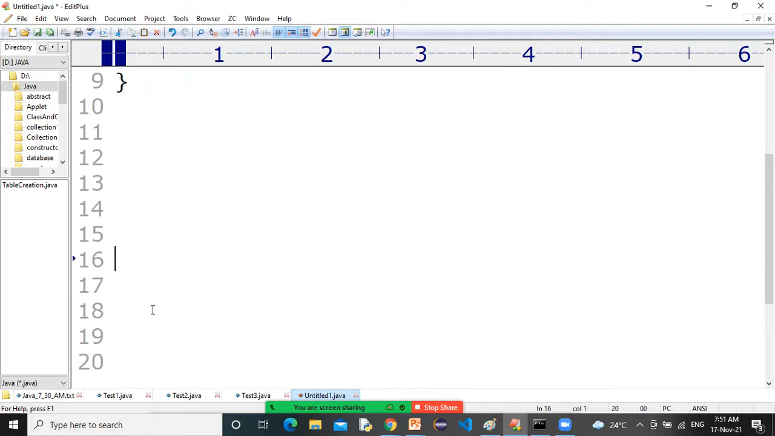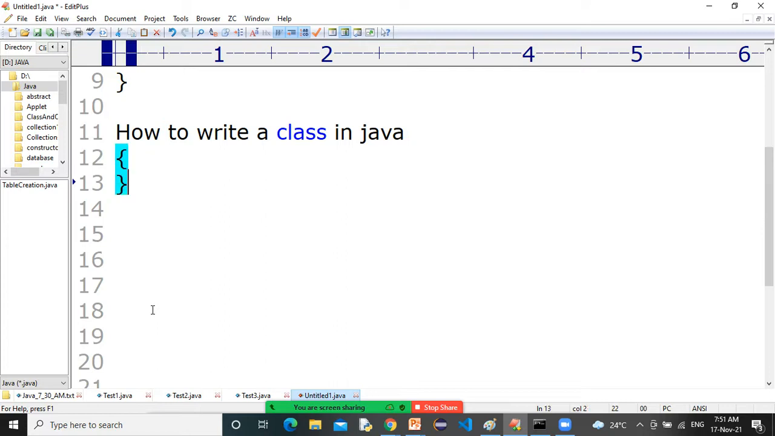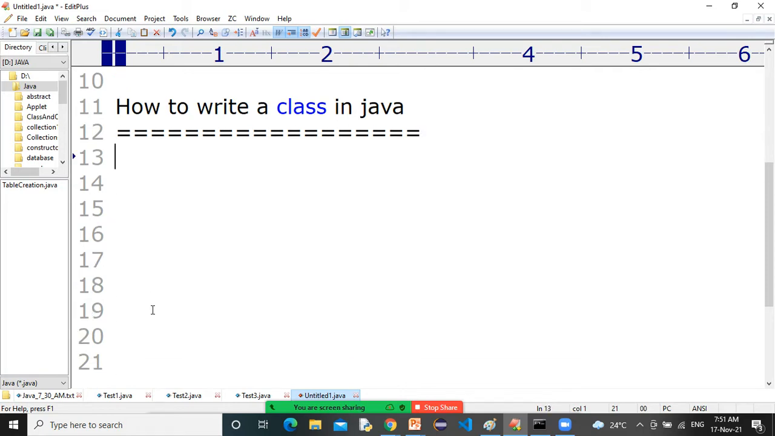Okay, let's see. One more time I'm explaining to you how to write a class in Java, the naming convention. How to write a class in Java? Very simple, sir. The first letter of each word is capital, sir. The first letter of each word must be capital.